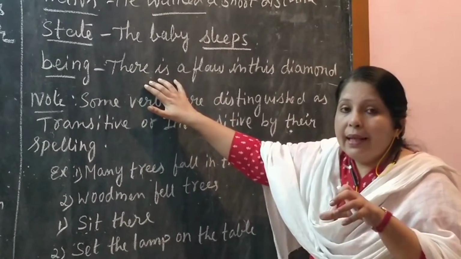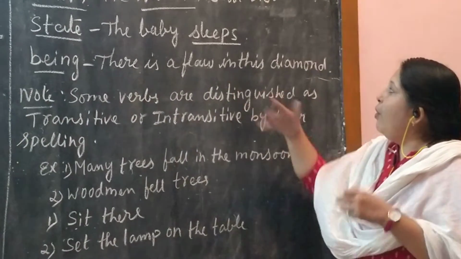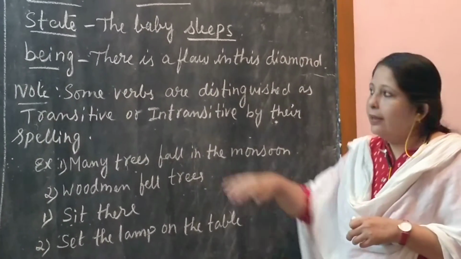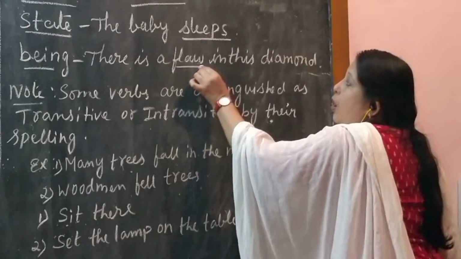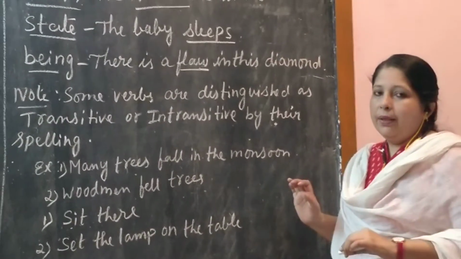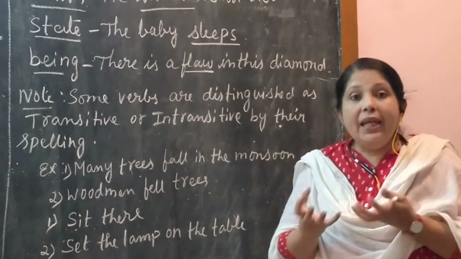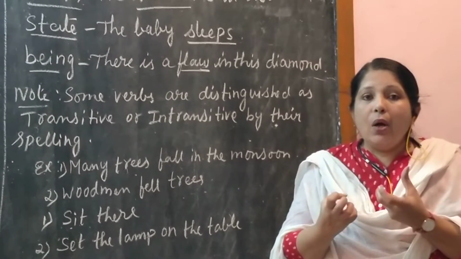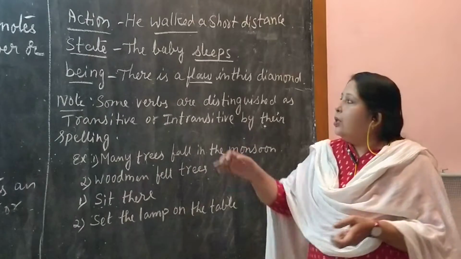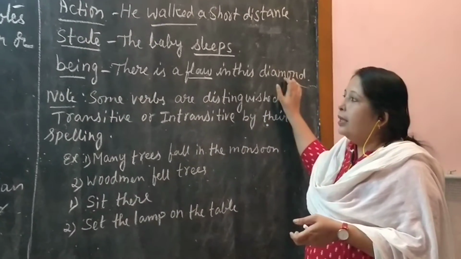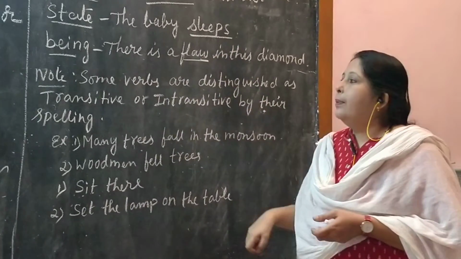Being. वो person कैसा है, वो thing कैसा है, according to that. Here I have taken regarding the thing. There is a flaw in this diamond. There is a flaw in this diamond. मतलब क्या है? वो diamond का state जो है, उसका being जो है, उसका तरीका ಯಾವ ತರ ಕಾಣಿಸ್ತಾ ಇದೆ diamond, ಅಂದ್ರೆ flaw ಇದೆ ಅದರಲ್ಲಿ. So there is a flaw in this diamond. This will also be an intransitive verb.